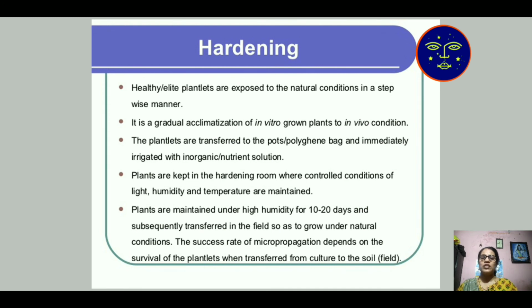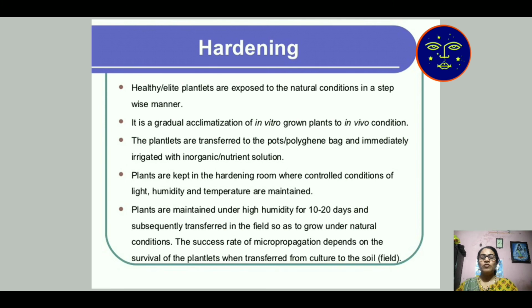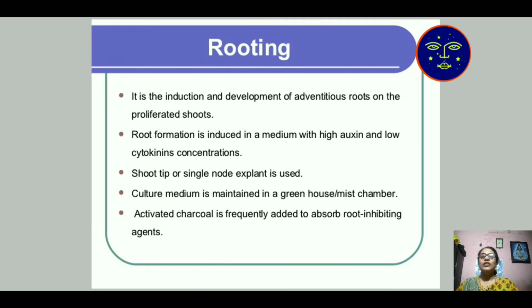The success rate of micropropagation or differentiation of cells or tissue depends on the survival of plantlets when transferred from the culture to the soil. After 10 to 20 days of hardening, the plant is removed and kept in field conditions for its growth. Then rooting: the induction and development of roots on the proliferated shoot.